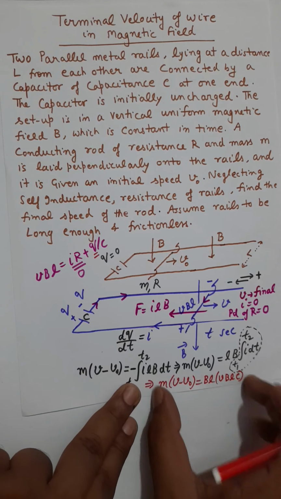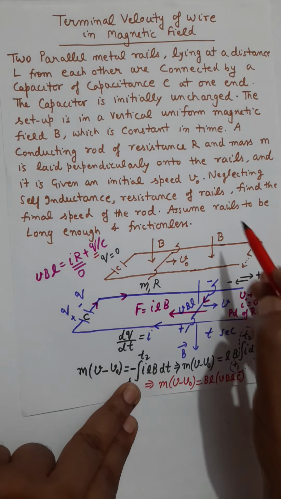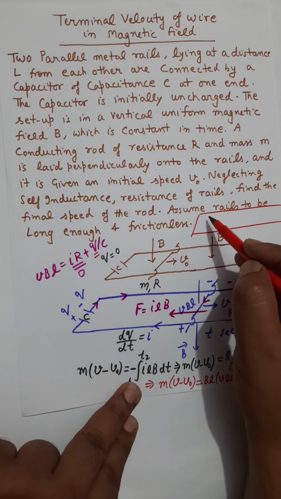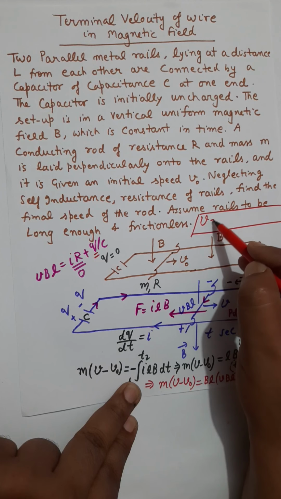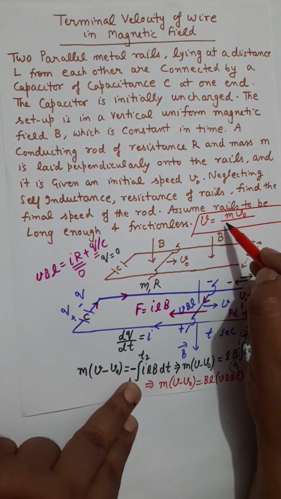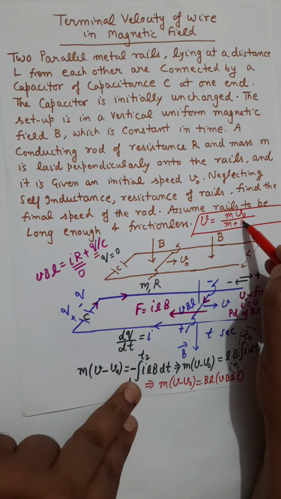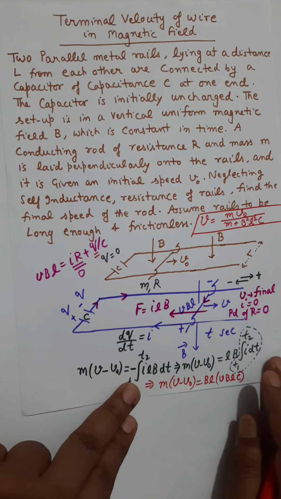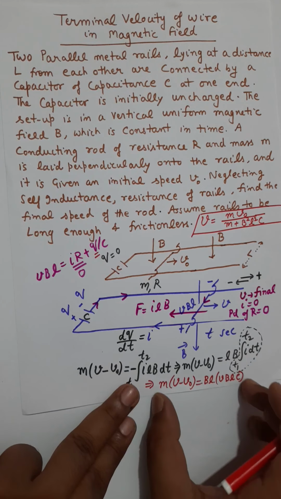And if you simplify this result now, then the answer of final velocity will be that V final is mv0 divided by m plus B square L square times capacitance. You can check the answer if you solve this equation now.